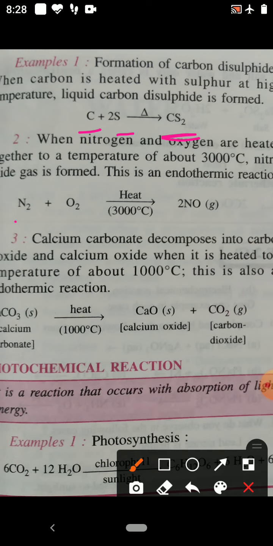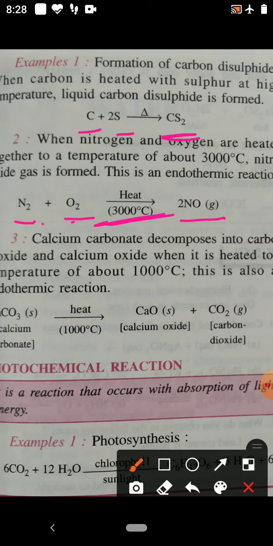Another is nitrogen and oxygen combining to produce nitric oxide. This reaction also takes place when energy is absorbed, at 3000 degrees centigrade temperature.